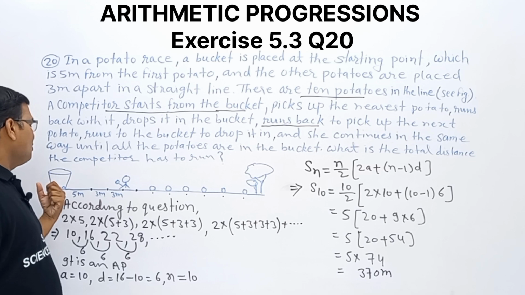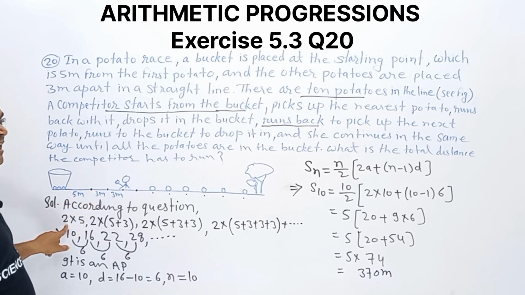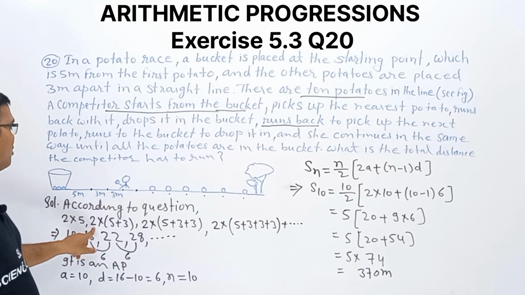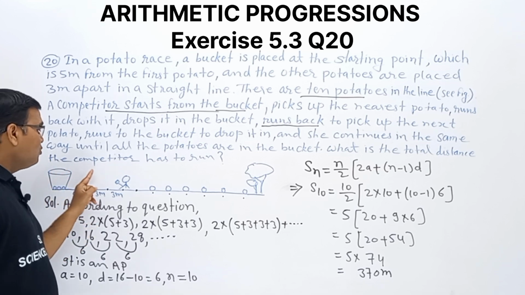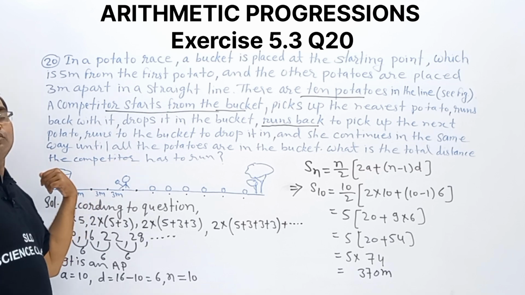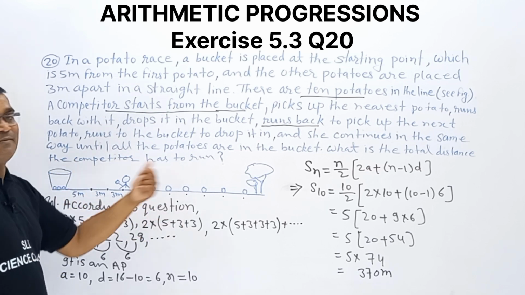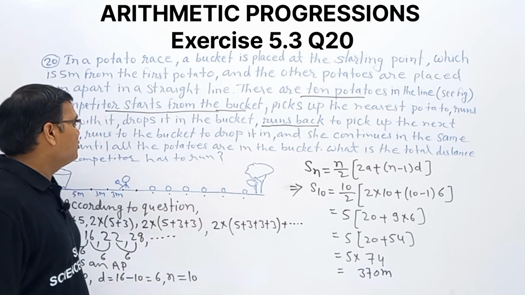Clear? So in this way, to pick up the first potato we get 2 times 5, to pick up the second potato 2 times 5 plus 3, where 5 is this one and 3 is this one, so 5 plus 3 multiplied by 2. Why are we multiplying by 2? Because the competitor starts from the bucket to pick up and runs back to drop the potato in the bucket. So we are multiplying each by 2. Similarly, we apply this process to these 10 potatoes.